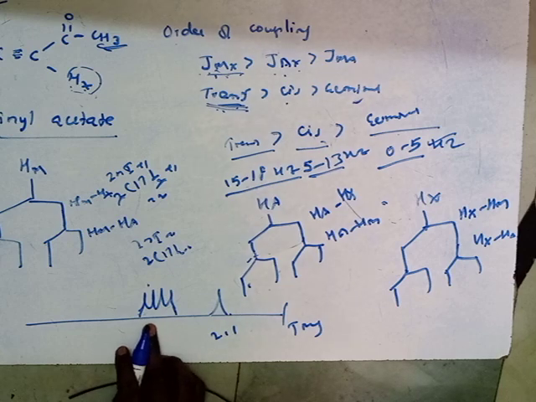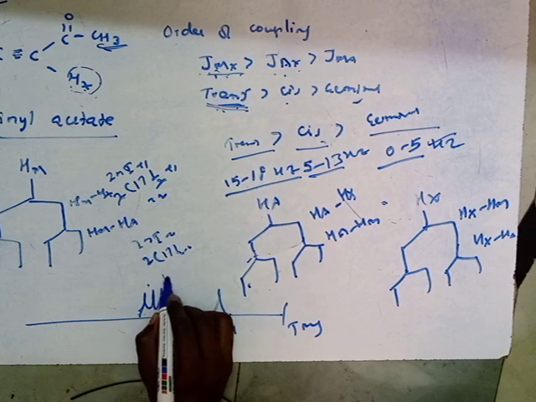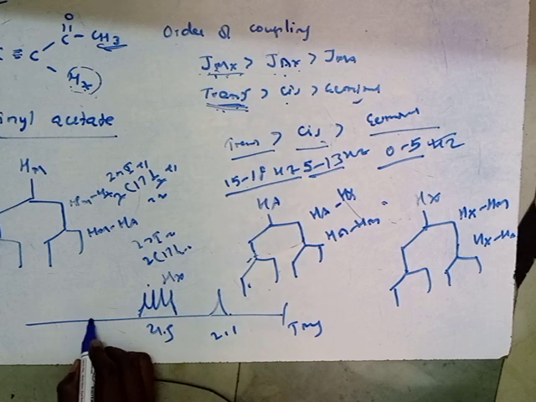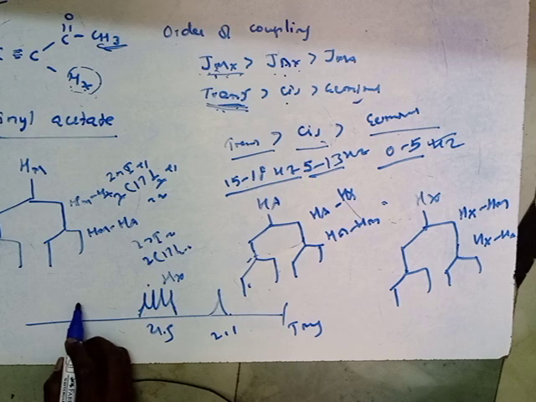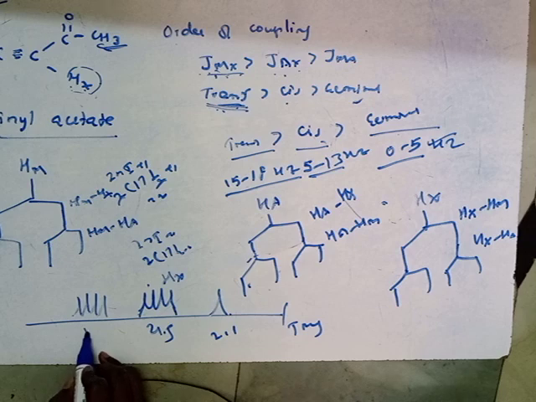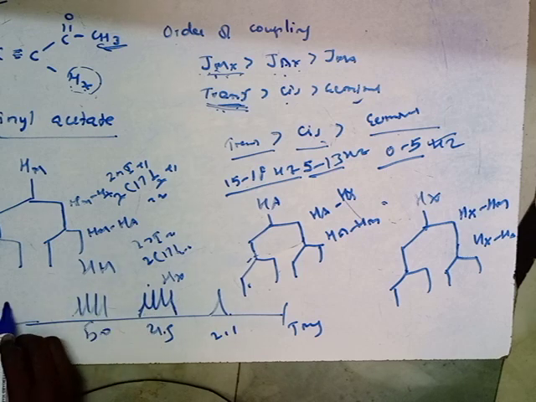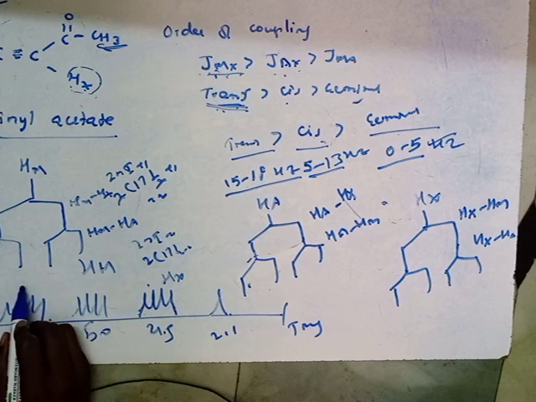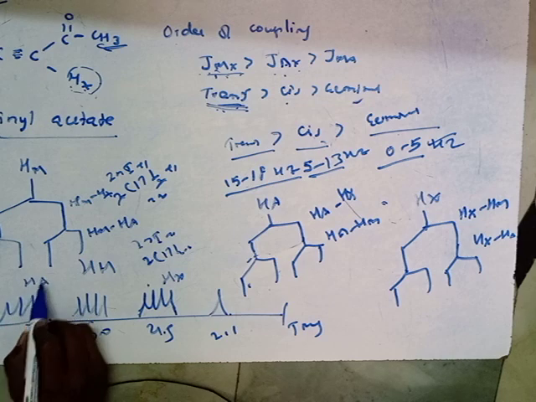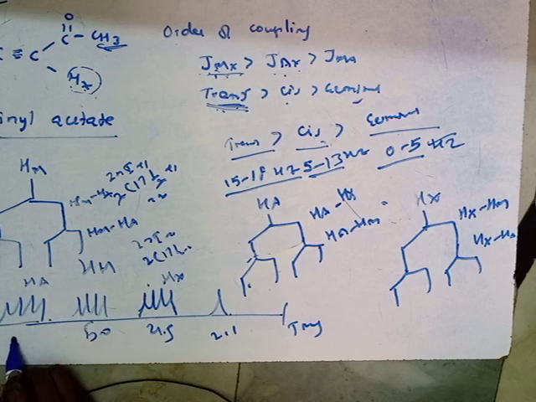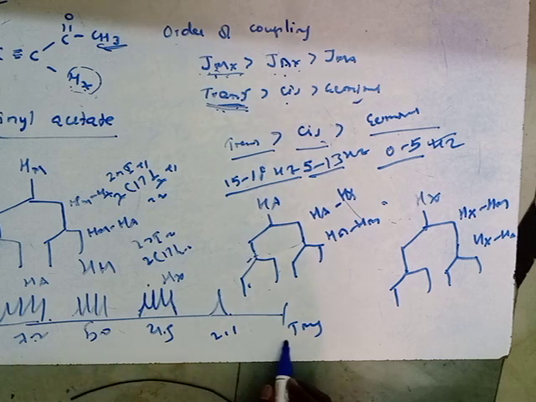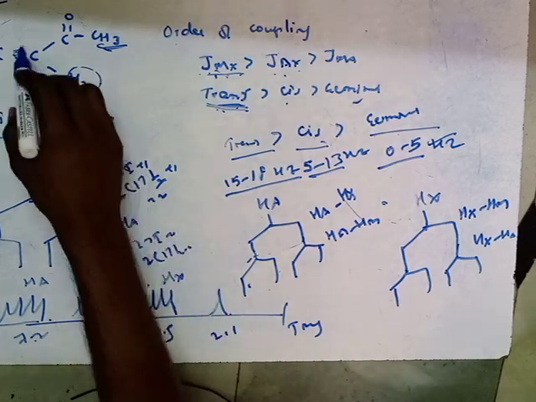Same number of signals, so it will be the HX proton, right? It will be 4.5. Next, the HM proton, it will be 5.0. Similarly, the last one is the HA proton, and it will be something like 7.2, right? Okay, it will be 7.2 or like that. This is the overall spectra for the AMX system.